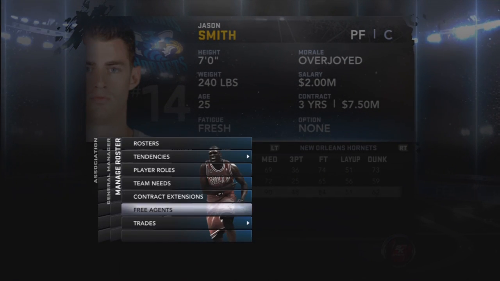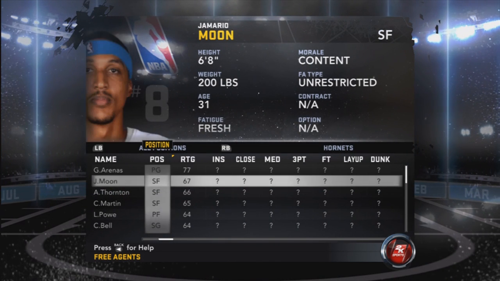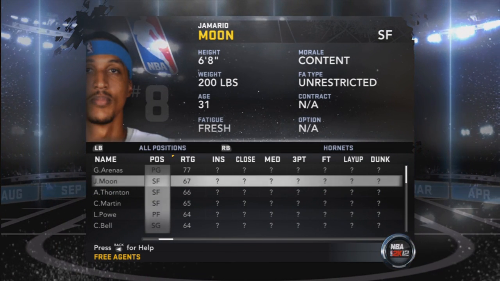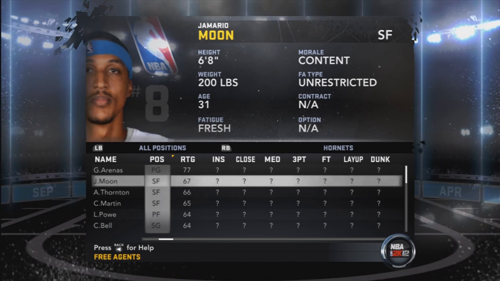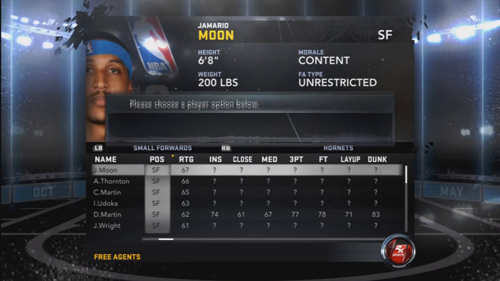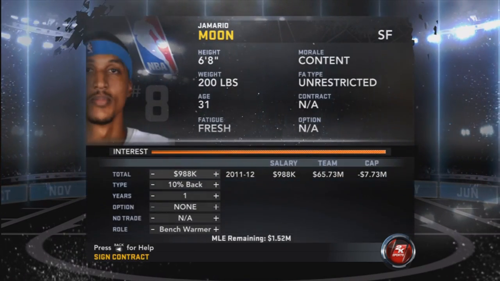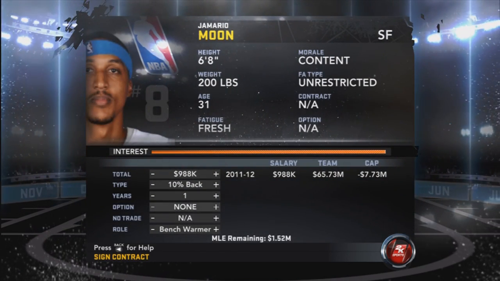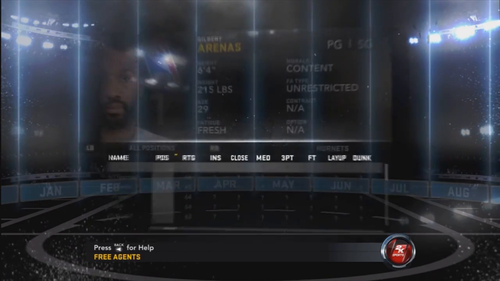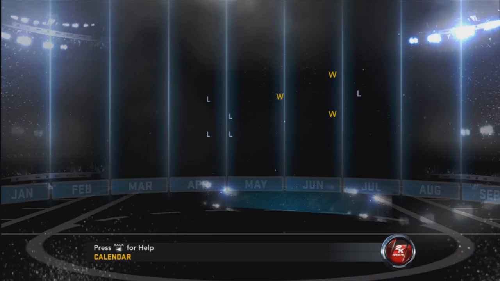But since I might trade away Al-Farouq Aminu, I gotta sign another small forward, and I'm loving Jamario Moon in my Jazz Association, my fantasy Jazz Association. So I'm probably gonna pick him up. There's no one else I really want, so we're gonna get Jamario Moon. He's gonna be cheap. I'm gonna put him as a bench warmer for now. He's gonna happily accept my offer. Wow, we'll keep him at number 21, I guess.